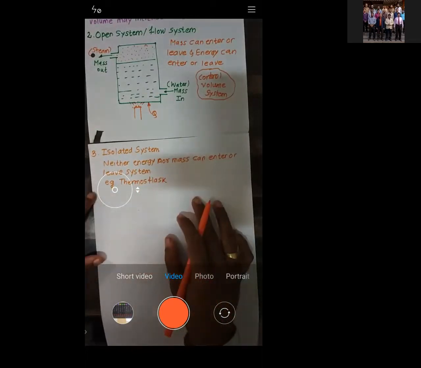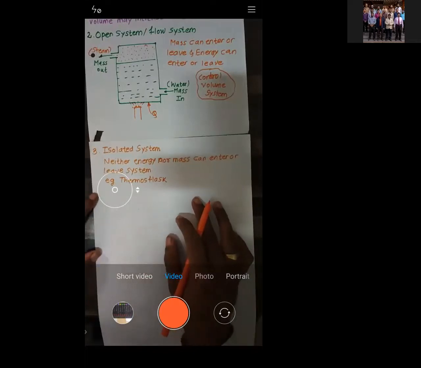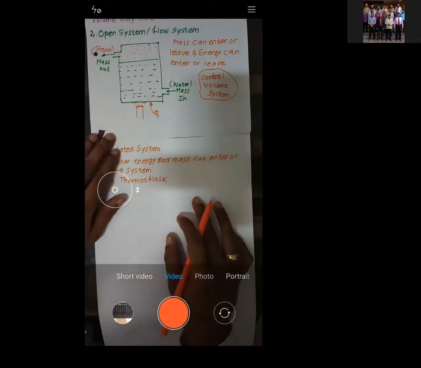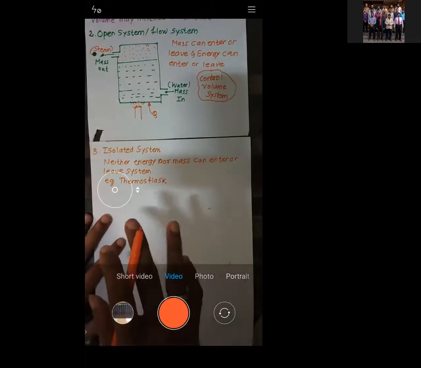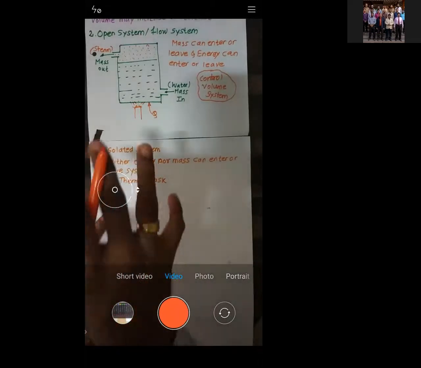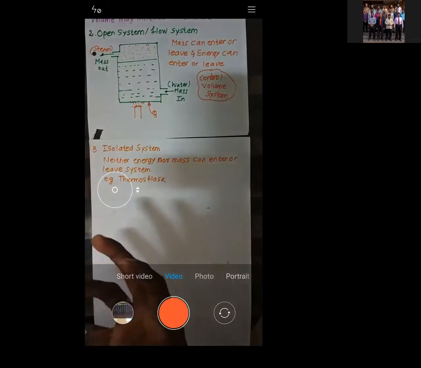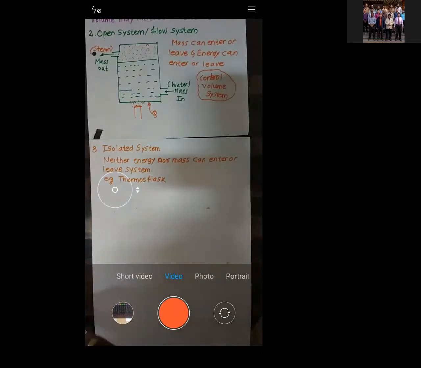All of you know what a thermos flask is? Yes, where we keep the tea. A simple example, it's an isolated system. Why is it called an isolated system? I will give you an example. Make a tea and measure its temperature, might be 100 degrees Celsius. Put that tea in a thermos flask and observe the temperature.